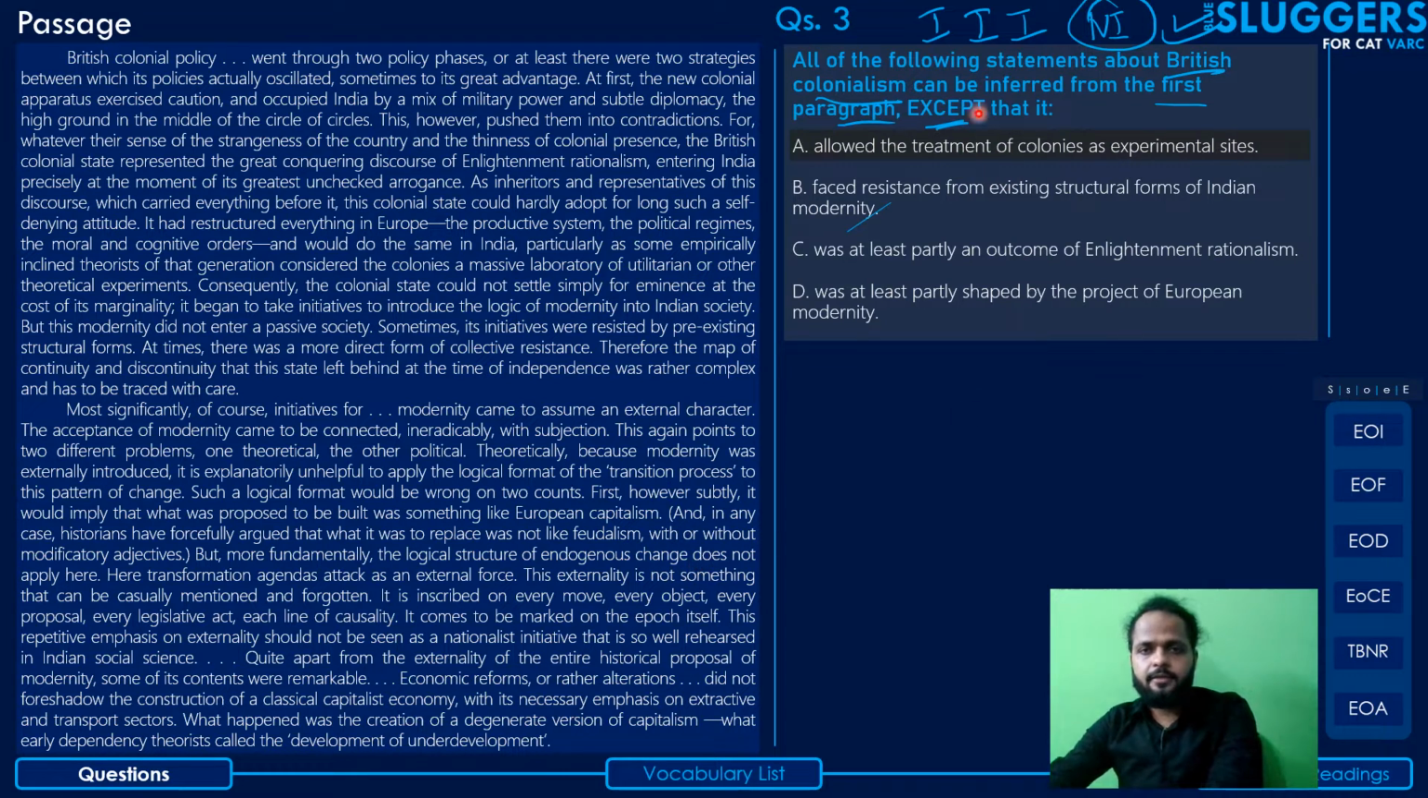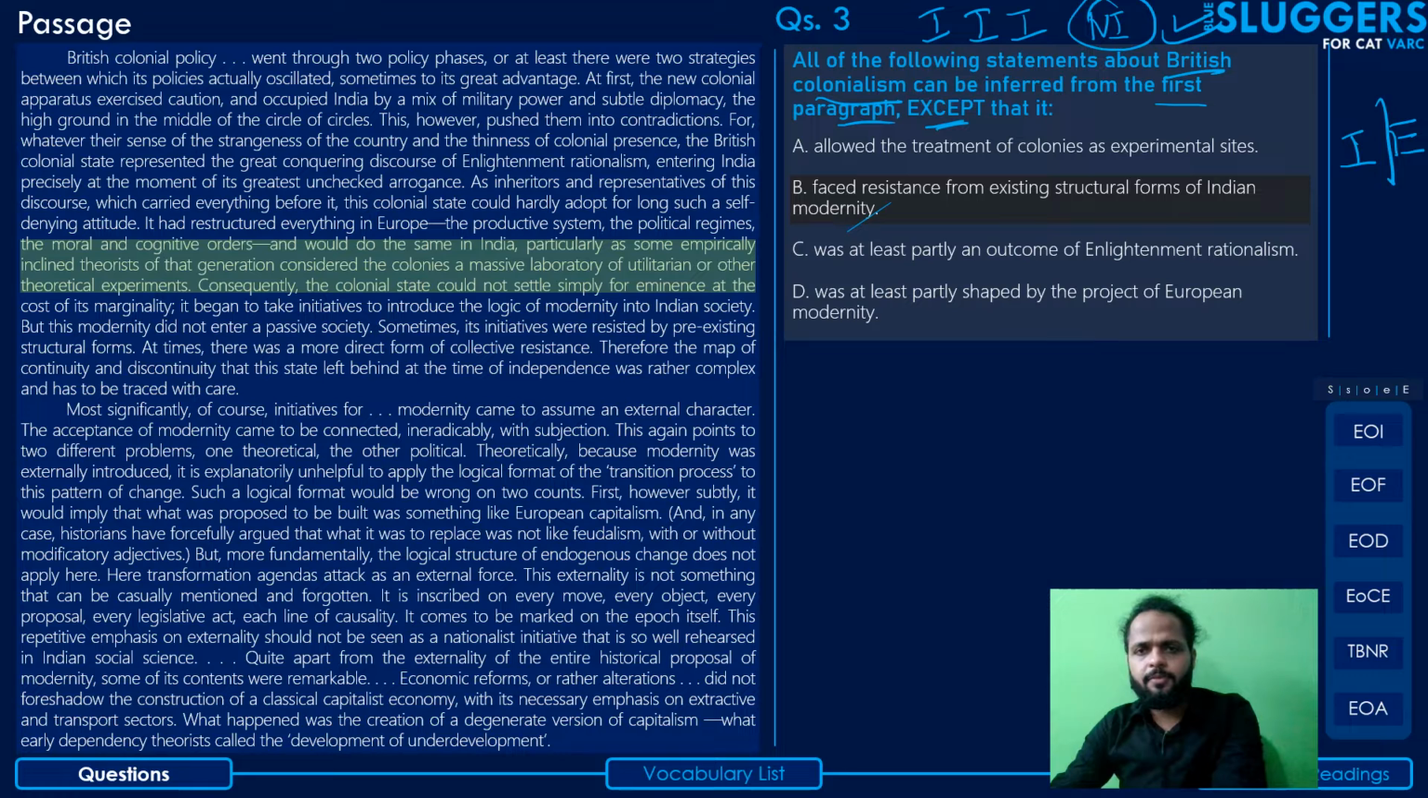The first one says that British colonialism allowed the treatment of colonies as experimental sites. So yes, the author has talked about that, so we can infer that. There's this part that says some empirically inclined theorists of that generation considered the colonies a massive laboratory of utilitarian or other theoretical experiments. So yes, that's definitely correct. Can be inferred, and hence can also be eliminated, because we want the one that cannot be inferred.